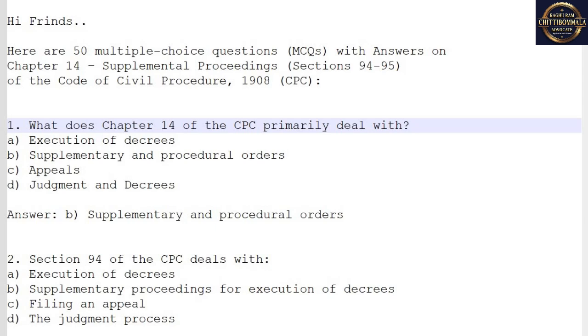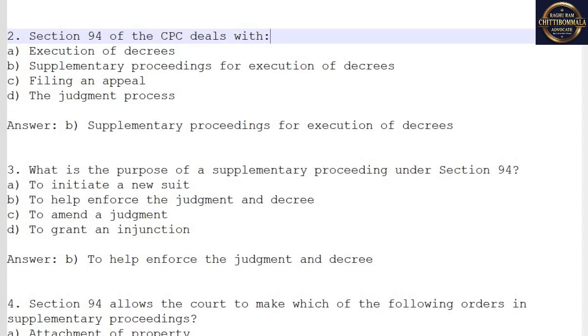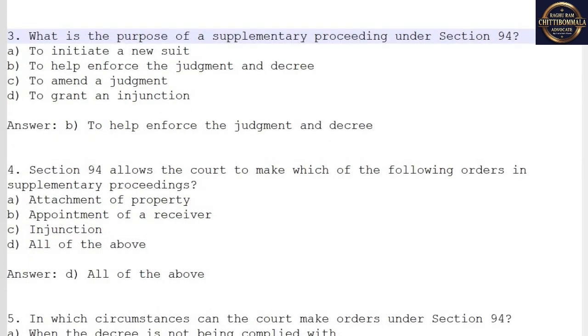1. What does Chapter 14 of the CPC primarily deal with? Answer. B. Supplementary and procedural orders. 2. Section 94 of the CPC deals with. Answer. B. Supplementary proceedings for execution of decrees. 3. What is the purpose of a supplementary proceeding under Section 94? Answer. B. To help enforce the judgment and decree.